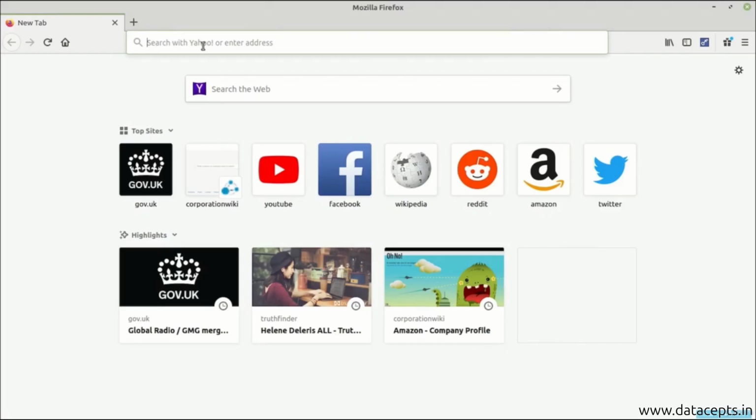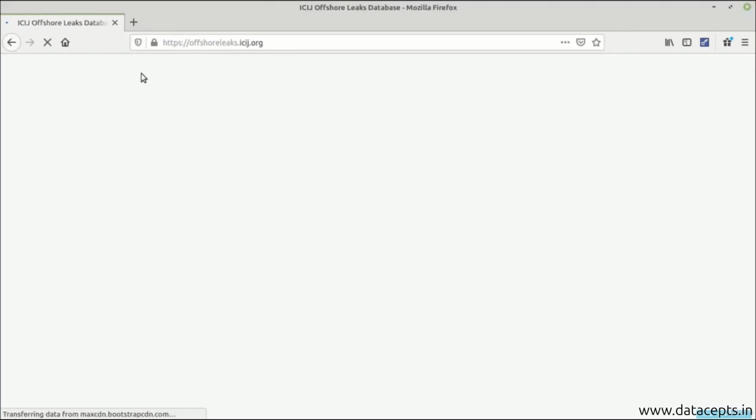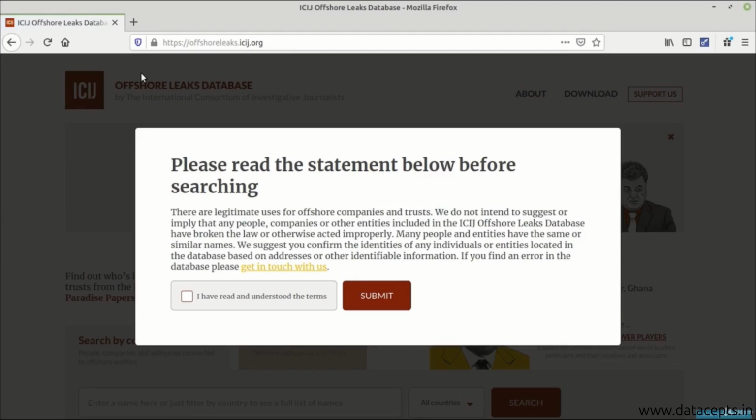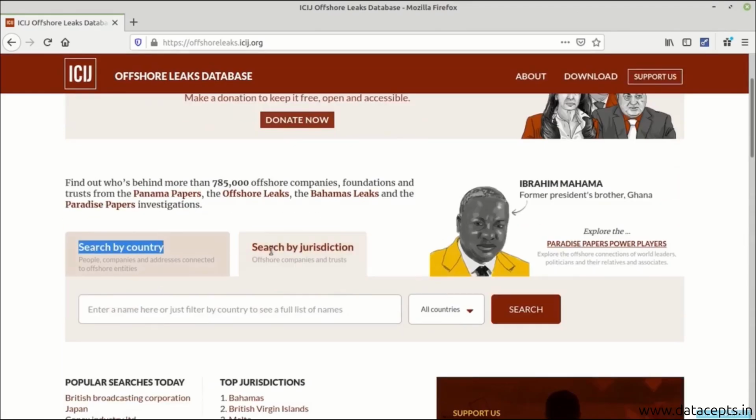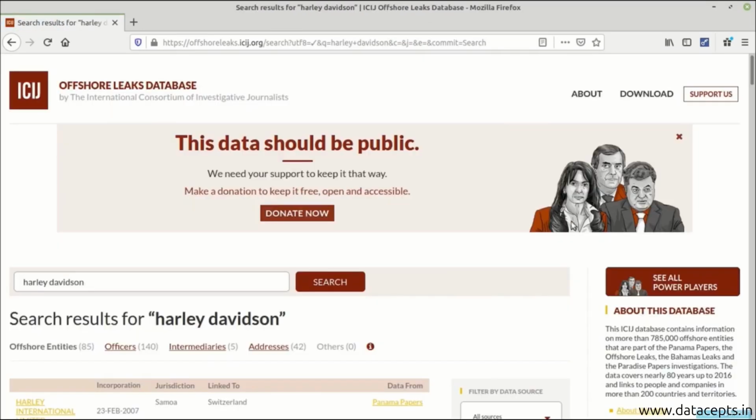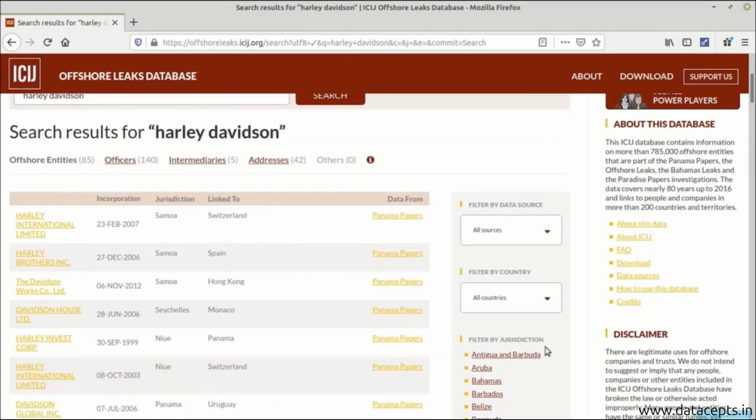Here is a demonstration for offshoreleaks.icij.org. I say that I read the conditions and will proceed. You can either search by country or search by jurisdiction. We opted for search by countries. We are searching for Harley Davidson, and here are the search results. As you can see, I have opted for Harley International Limited, and the data is from Panama Papers.